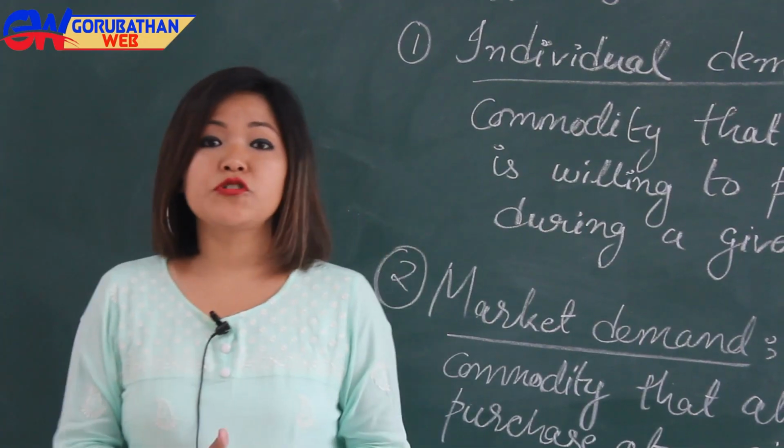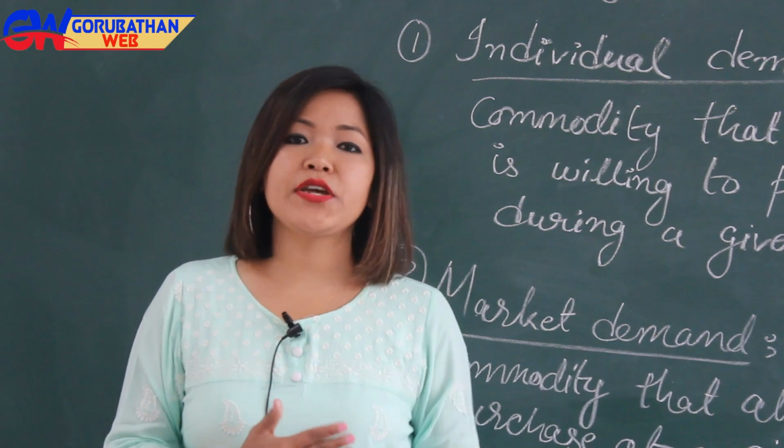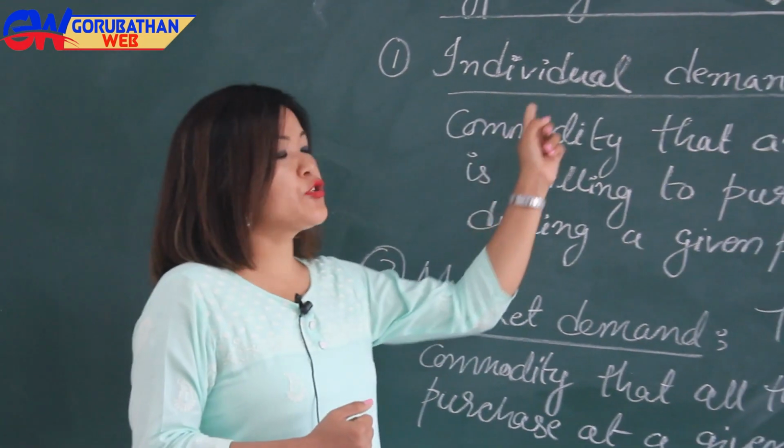On the basis of the number of consumers for a product, demand is classified into two types. Number one is individual demand.